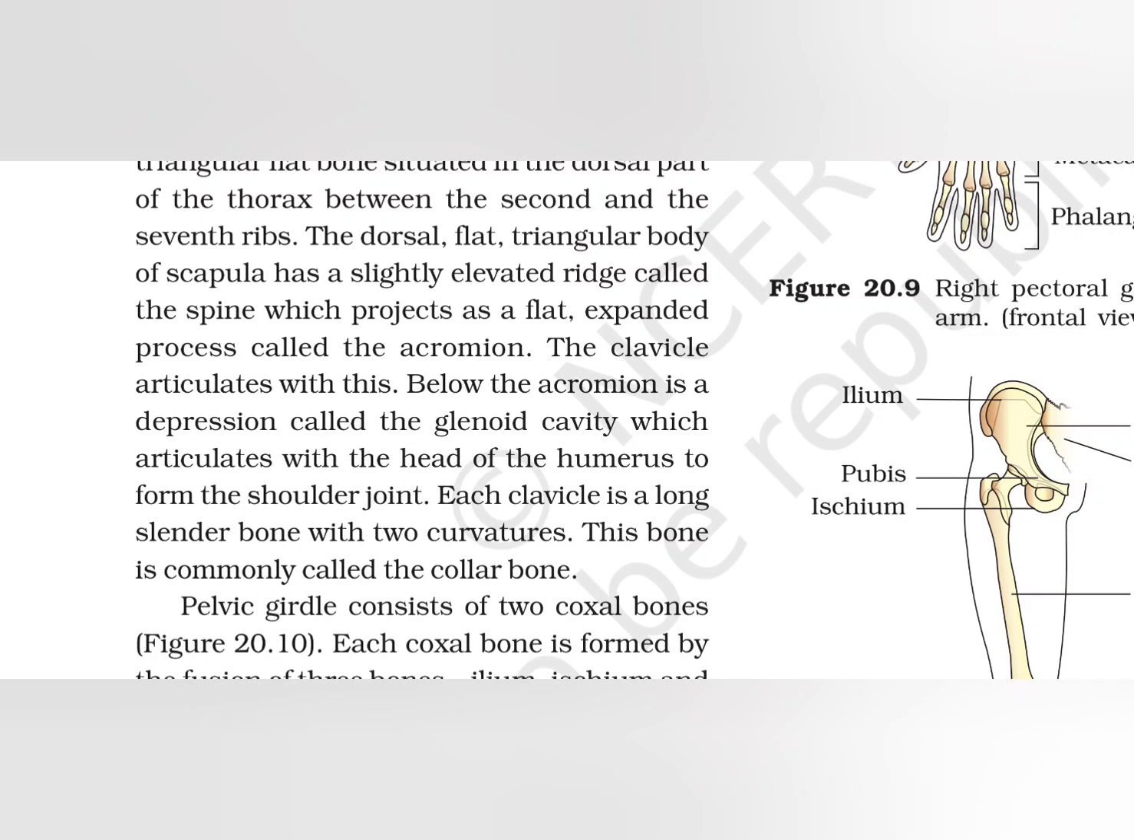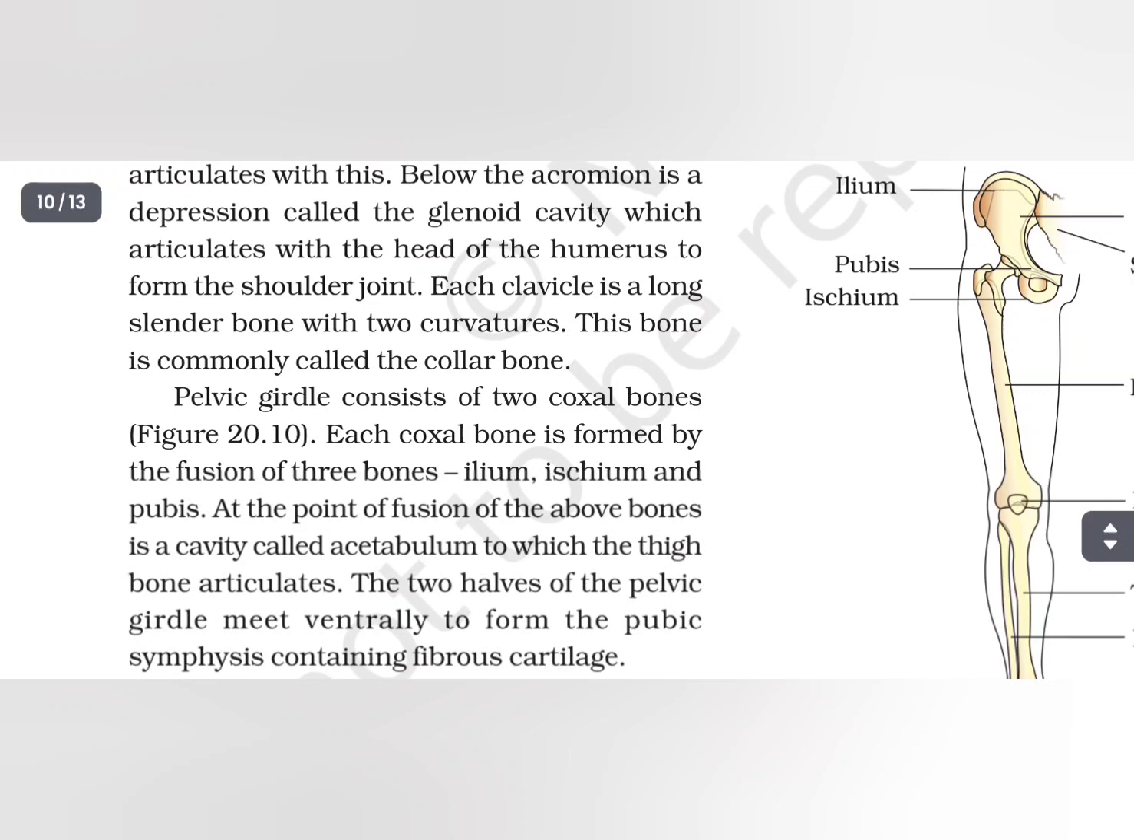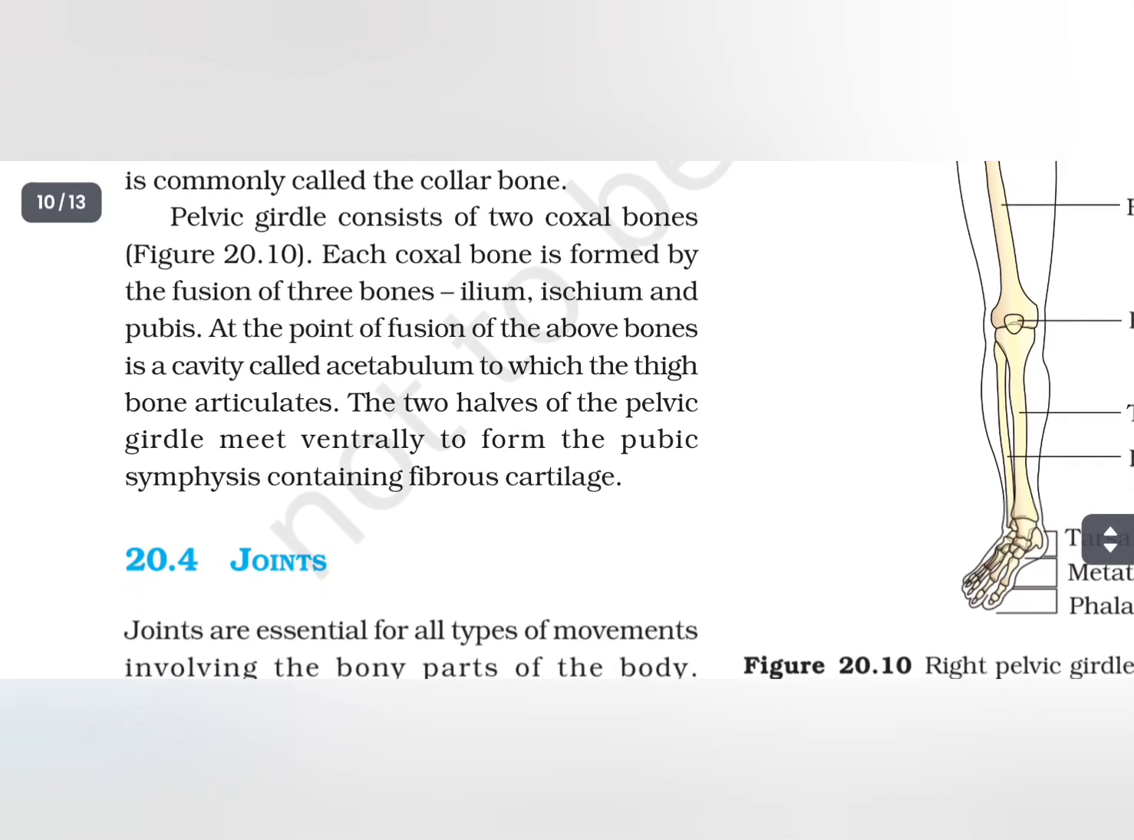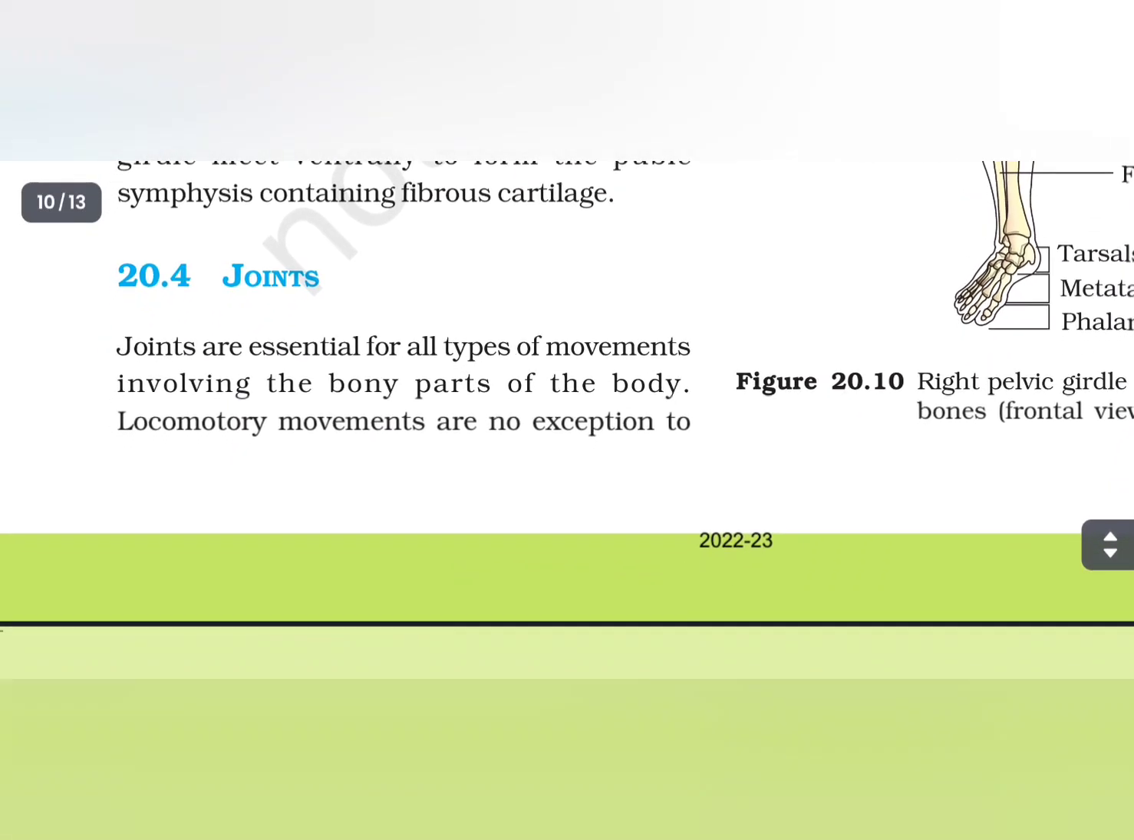Below the acromion is a depression called the glenoid cavity, which articulates with the head of the humerus to form the shoulder joint. Each clavicle is a long slender bone with two curvatures. This bone is commonly called the collarbone. Pelvic girdle consists of two coxal bones. Each coxal bone is formed by the fusion of three bones, ilium, ischium and pubis. At the point of fusion of the bones is a cavity called the acetabulum to which the thigh bone articulates. The two halves of the pelvic girdle meet ventrally to form the pubic symphysis containing fibrous cartilage.